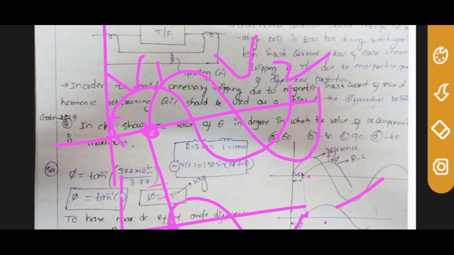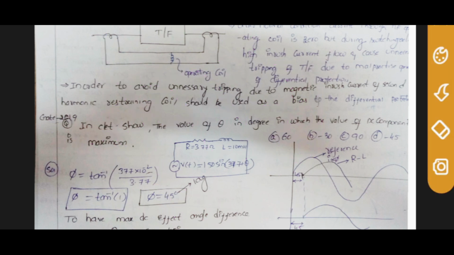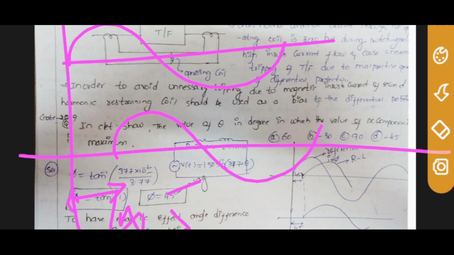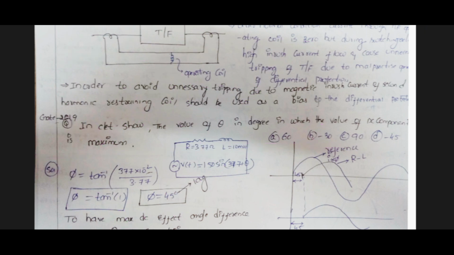So for shifting this, what will you add? You add a minus 45 term. The answer is minus 45 degrees. Once again I am repeating: this is the voltage, and the current is increasing from 45 degrees, lagging by 45 degrees. For maximum DC effect, the switch should be closed, or the current should start, from the voltage zero crossing point. To have that, you shift the voltage like this. This angle is minus 45, so the answer is minus 45.